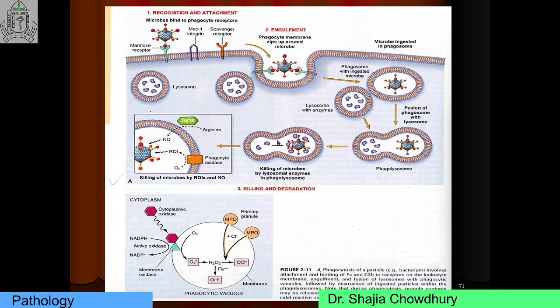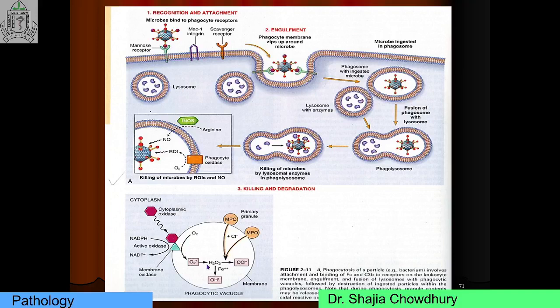The final step is killing, by two mechanisms: the oxygen dependent mechanism and the oxygen independent mechanism. For the oxygen dependent mechanism, you should memorize three enzymes and three free radicals. The first enzyme is NADPH oxidase, which produces superoxide anion, which is converted into hydrogen peroxide by the dismutase enzyme. Hydrogen peroxide, in the presence of myeloperoxidase and chlorine, produces hypochlorite.